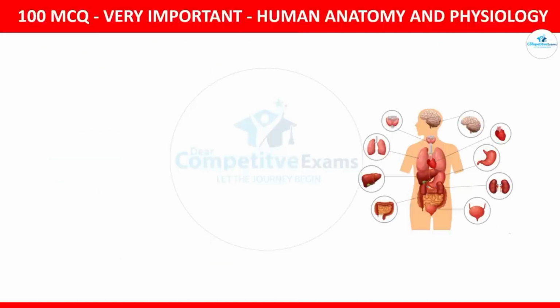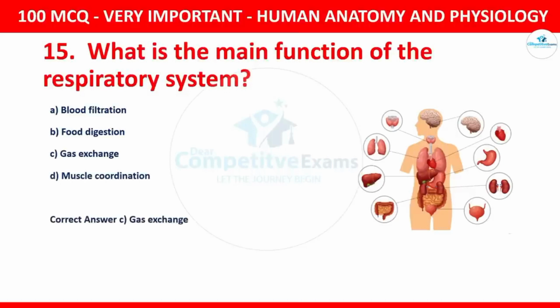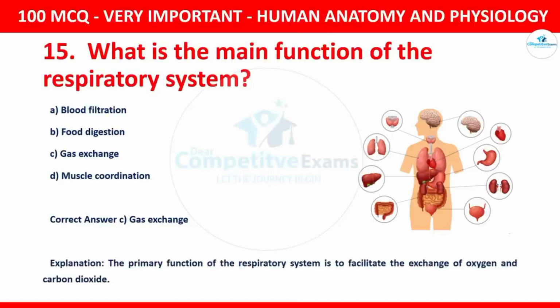Question number 15. What is the main function of the respiratory system? Your options for that question are blood filtration, food digestion, gas exchange, muscle coordination. The correct option is gas exchange. The primary function of the respiratory system is to facilitate the exchange of oxygen and carbon dioxide, or CO2.